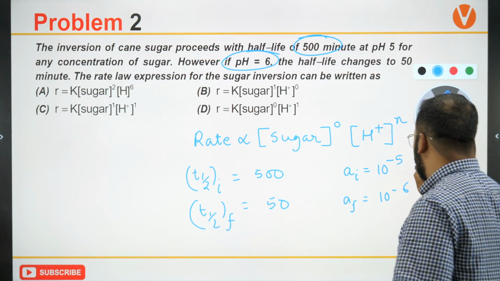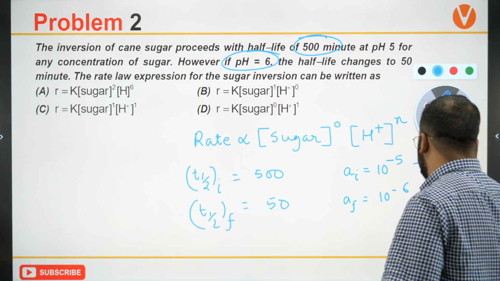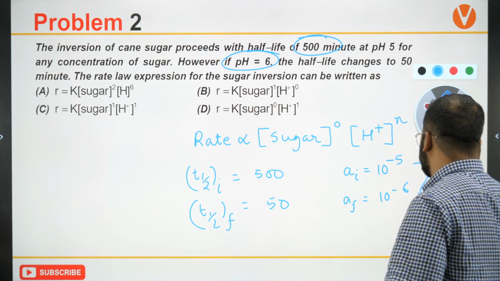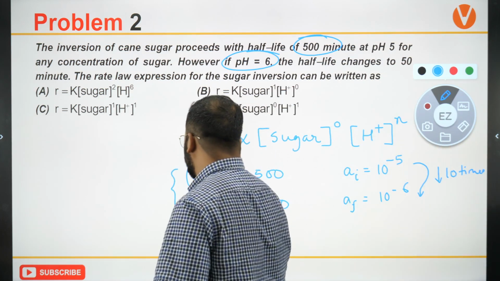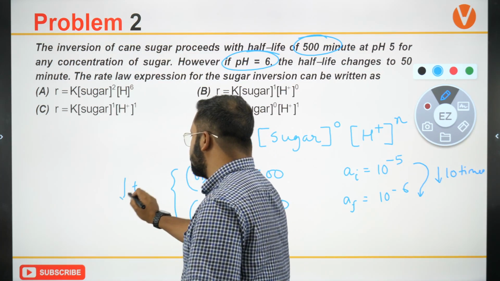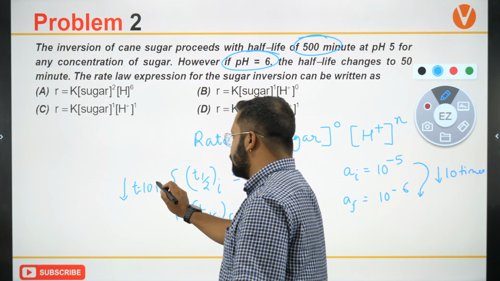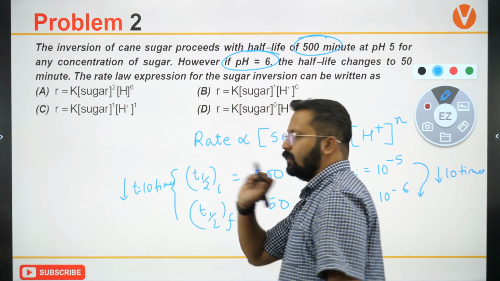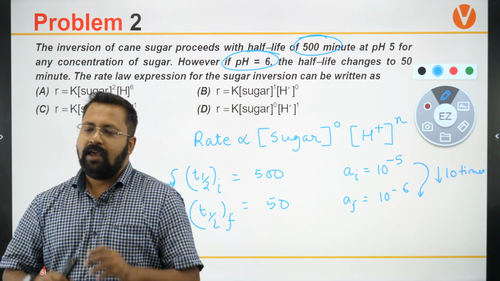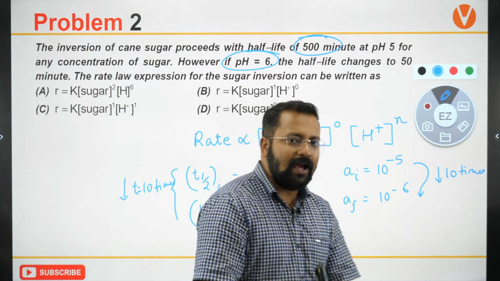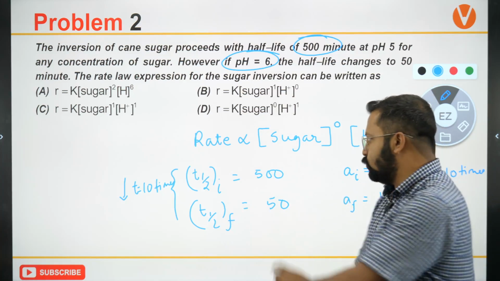You can see that the concentration also decreases 10 times and T half also decreases 10 times. In which case would we get T half to be directly proportional to the concentration?